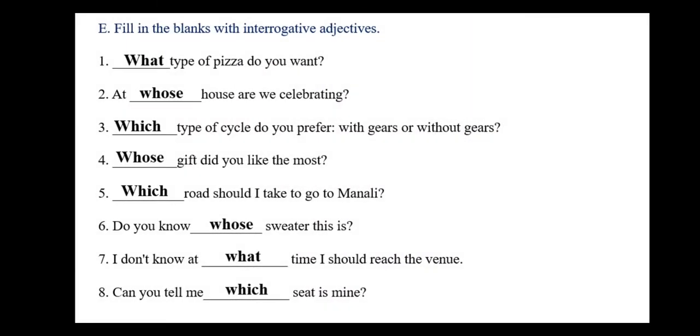Let's have a look at the exercise. The exercises are direct only. What type of pizza do you want? At whose house are we celebrating? Which type of cycle do you prefer, with gears or without gears? Number 4, whose gift did you like the most? Number 5, which road should I take to go to Manali? Number 6, do you know whose sweater this is? Number 7, I don't know at what time I should reach the venue. Can you tell me which seat is mine? Be a little fast, children. Try to finish it.